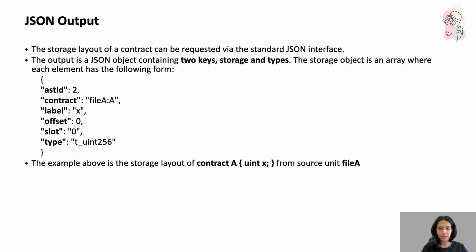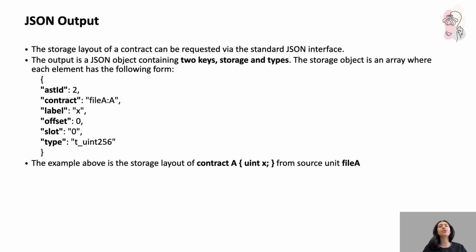For example, in the layout shown, we have a contract named A with a single variable uint x. The JSON output shows details like astId, contract, label, offset, slot, and type. Makes sense? Now astId represents the AST node ID. Contract is the name of the contract. Label is your variable name. Offset is the byte offset within the storage slot.